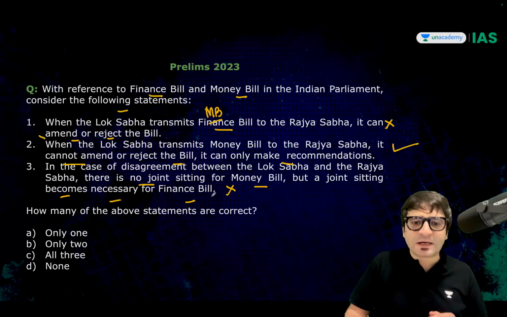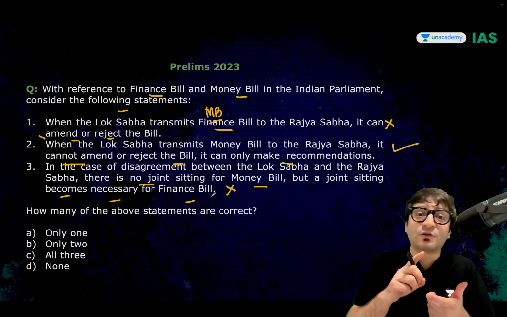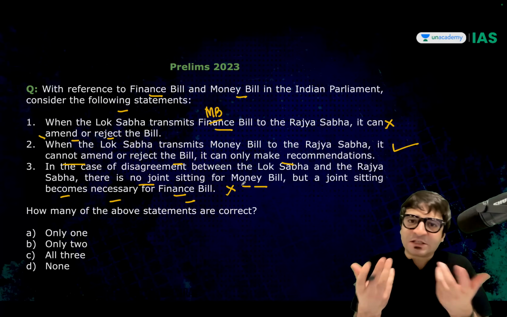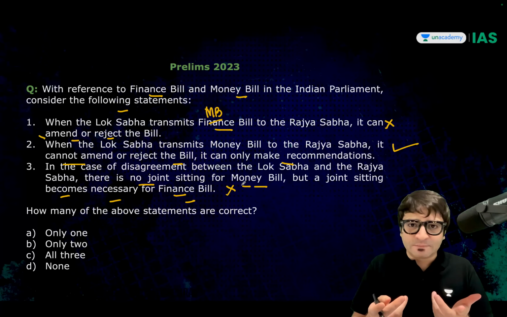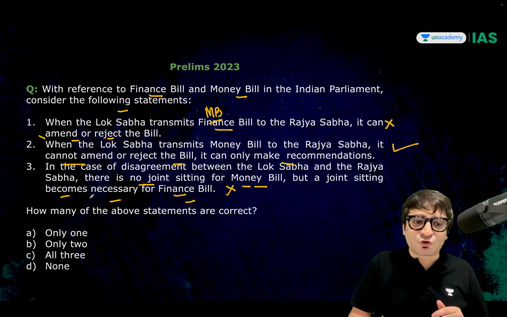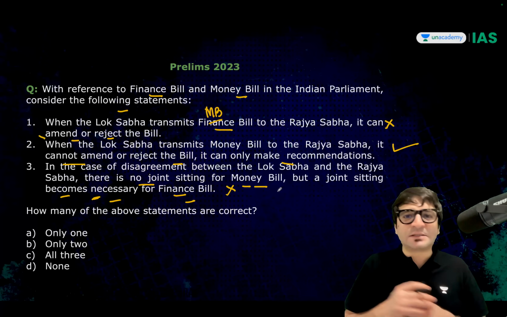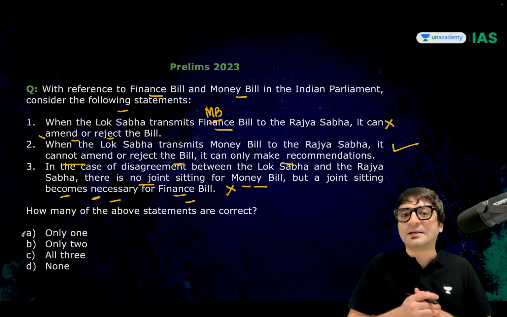This statement is incorrect because the statement says the President may notify a joint sitting in case of a financial bill. But this is finance bill. This is money bill. Money bill and finance bill is the same. There is no joint sitting when it comes to a money bill. And on top of that, it says joint sitting becomes necessary even if it's a financial bill. It is not necessary. So this statement is incorrect. So ideally the answer is only one, which is A.